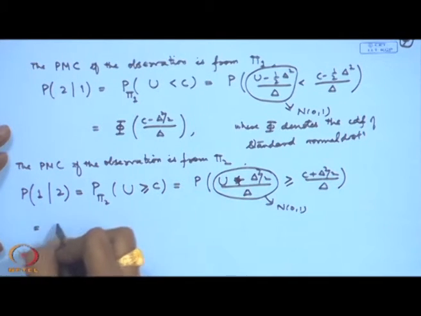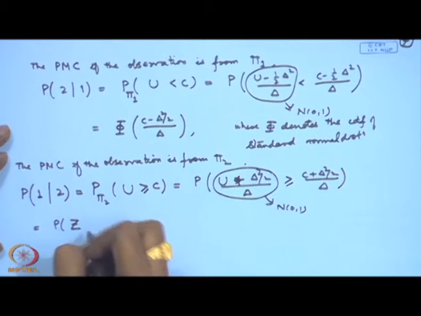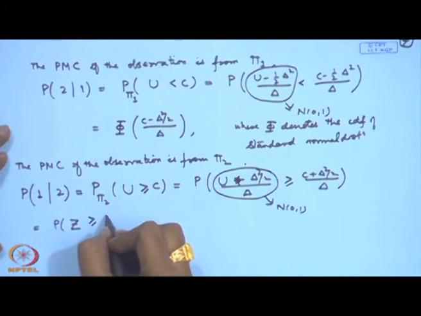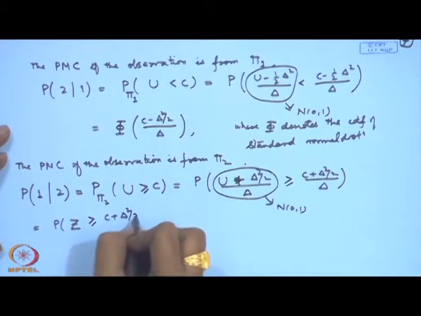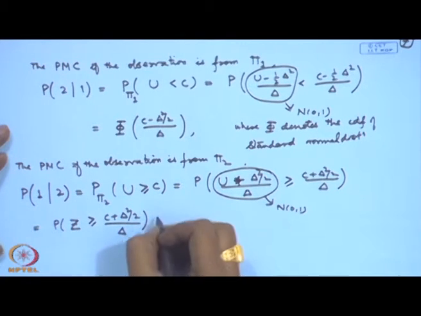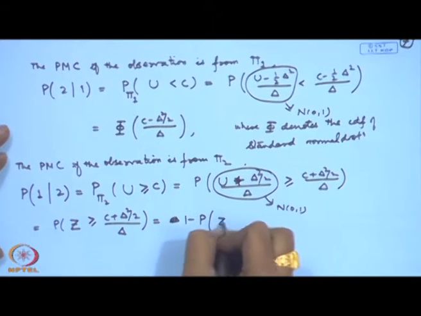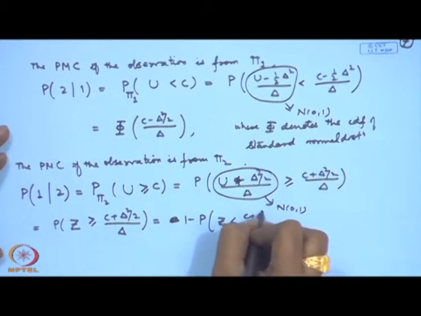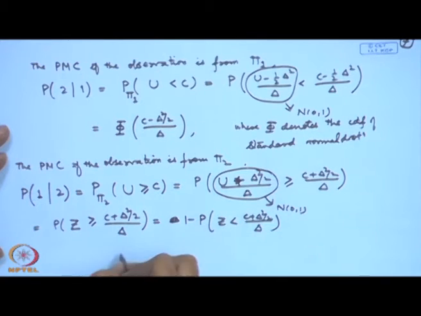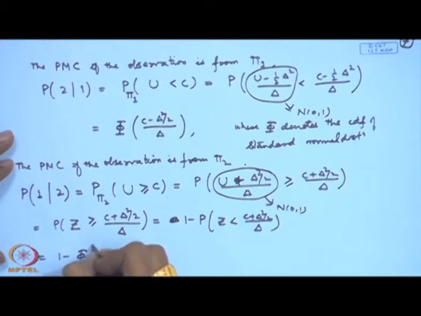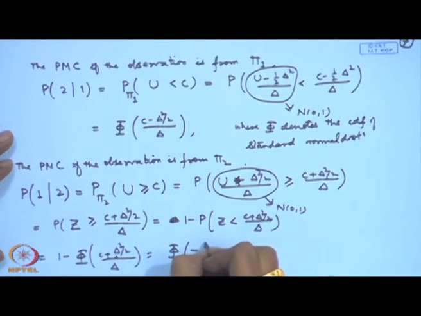So this is equal to the probability of z, where z is a standard normal random variable, greater than (c plus delta square by 2) divided by delta. This is nothing but 1 minus the probability of z less than (c plus delta square by 2) by delta, which we can also write as phi of minus (c plus delta square by 2) by delta.